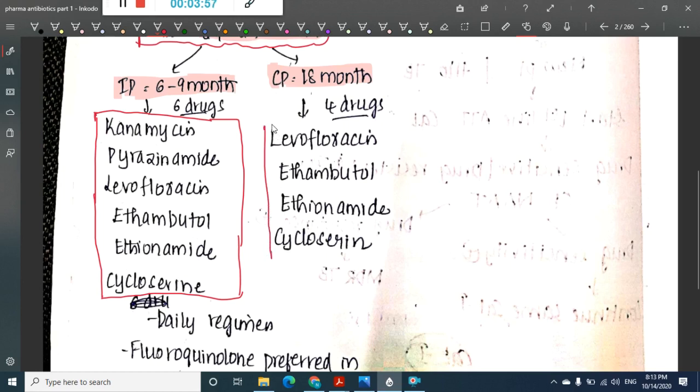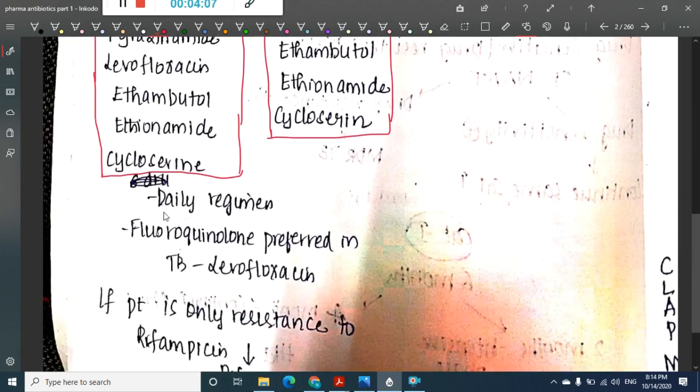Then we have the continuation phase, which is for 18 months, in which we give 4 drugs: levofloxacin, ethambutol, ethionamide and cycloserine. Even these are given in a daily regimen. The fluoroquinolone preferred in TB is levofloxacin.